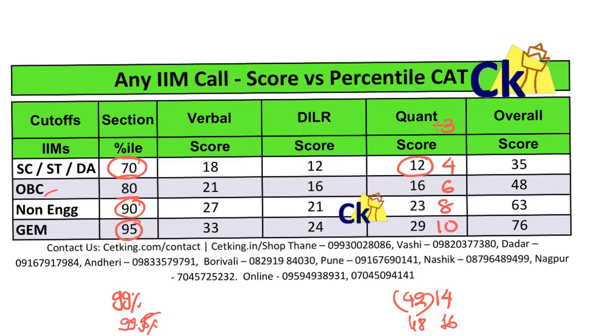So this is your target: 4, 6, 8, 10, 14, 16. Even if you don't score 99, 95, no problem. Even if you are getting 90 to 95 percentile, you can still get most of the IIM calls.